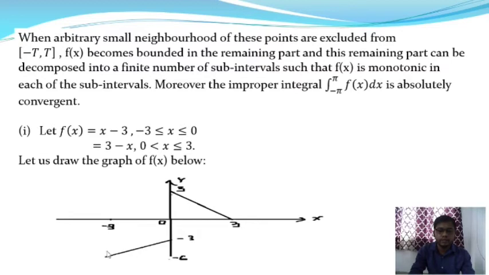Okay, look at the figure. Here this is the straight line y equal to x minus 3, in the interval minus 3 to 0. And the second straight line is 3 minus x, which is this one. If we put x equal to 0, then we get the value y equal to 3, and when we put x equal to 3, then it will give 0. Okay, so this is the graph, and this graph is not a continuous graph. So the function is not continuous in that interval.